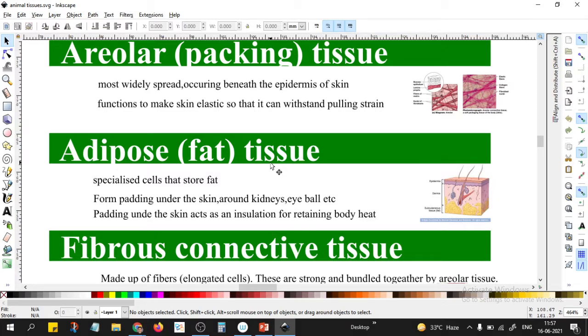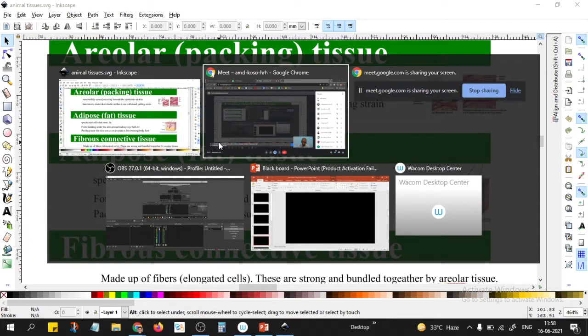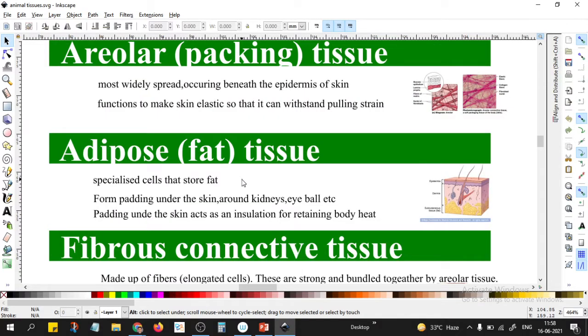It will be the adipose tissue, which has a lot of fat storage. By removing this adipose tissue, that can help the extremely obese person.